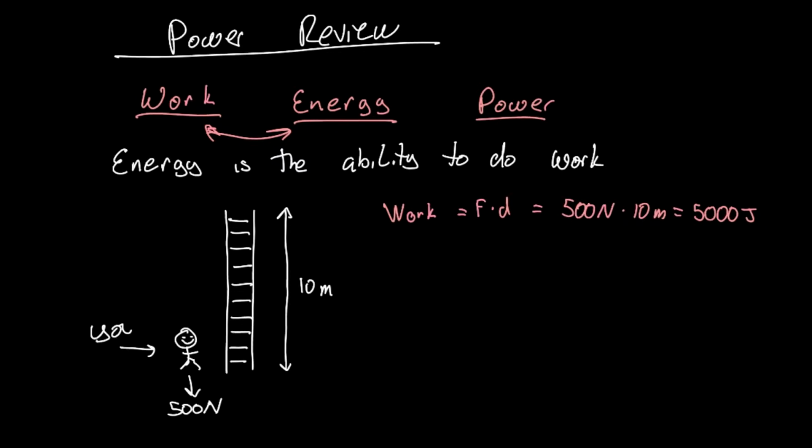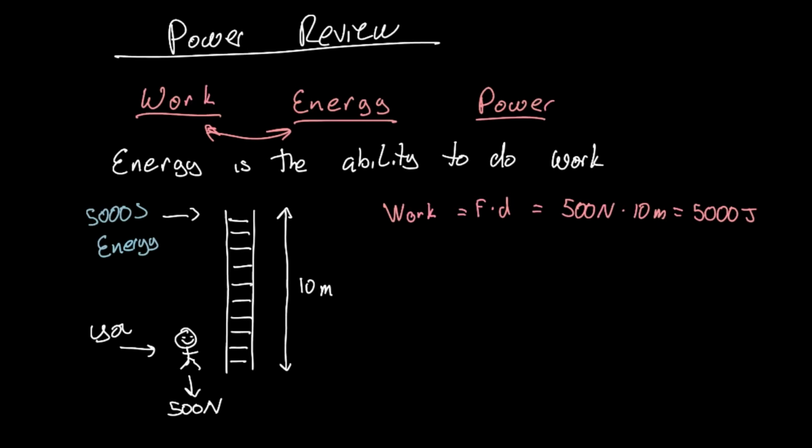So if we did 5,000 joules of work, that means that at the top of the ladder, we end up with 5,000 joules of energy. We did work on the system, and we ended up with energy in the system.